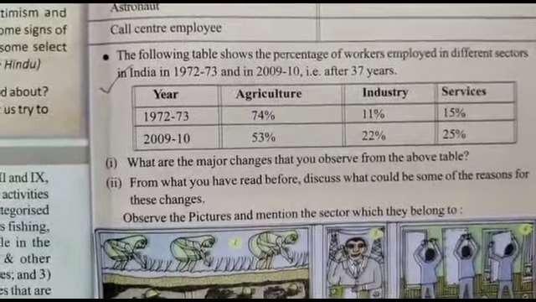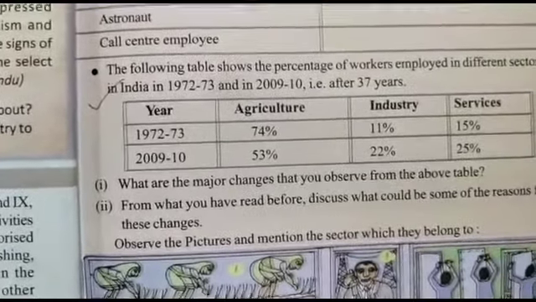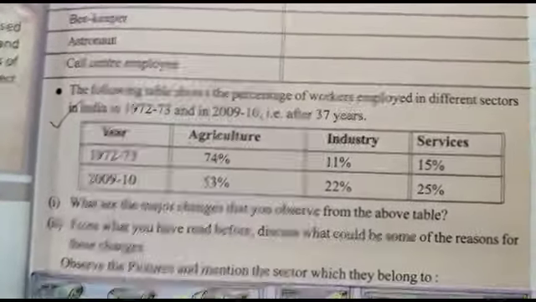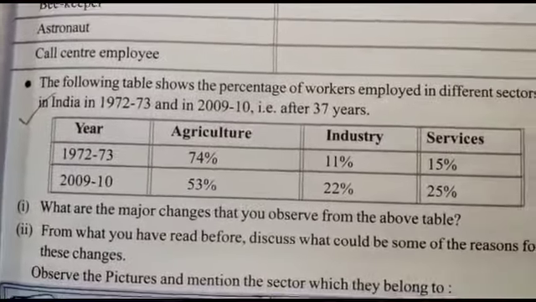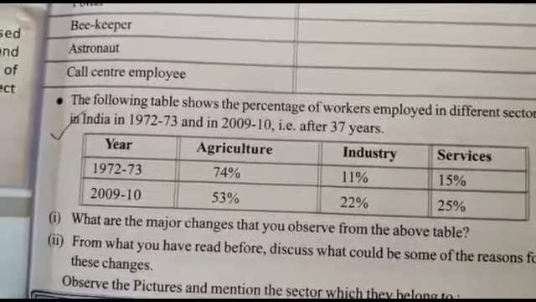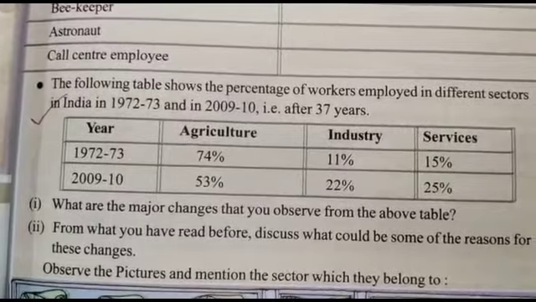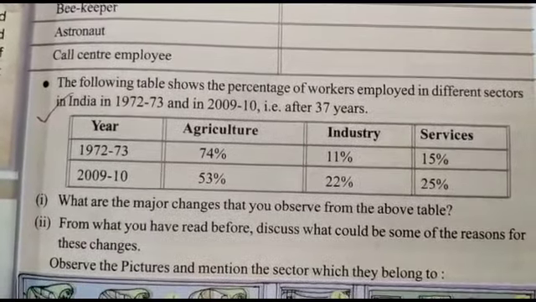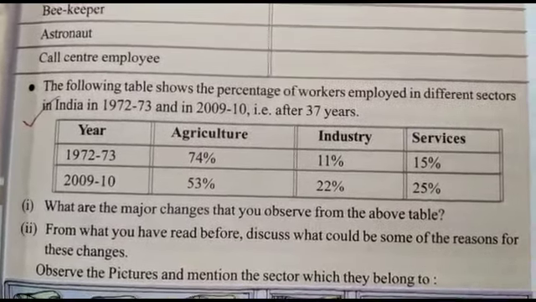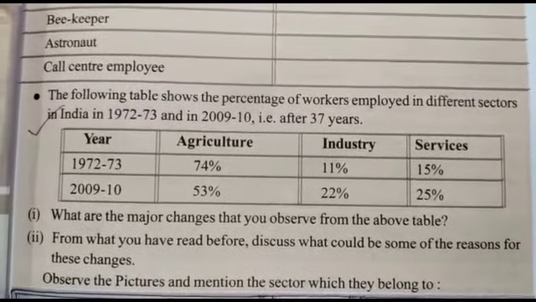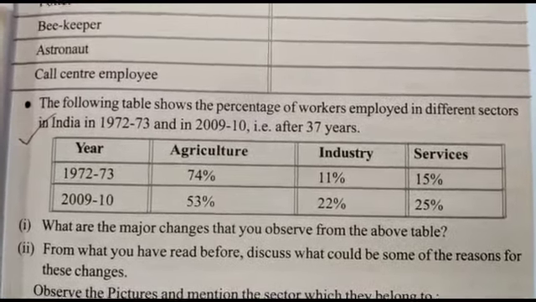We also have a table comparing 1972 with 2009-10, showing the percentage of people depending upon the different sectors. In 1972, the people depending upon the agriculture sector were 74%, industrial sector 11%, service sector 15%.